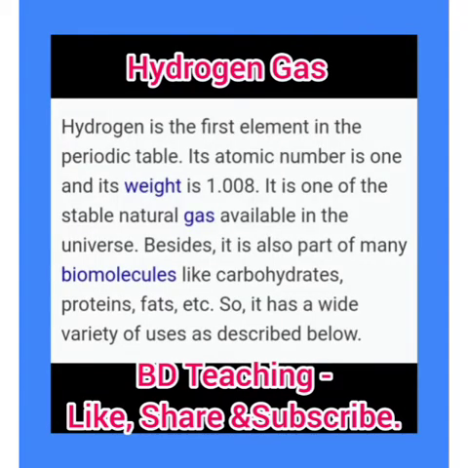Hydrogen is the first element in the periodic table. Its atomic number is 1 and its weight is 1.008. It is one of the stable natural gases available in the universe. Besides, it is also part of many biomolecules like carbohydrates, proteins, fats, etc. So, it has a wide variety of uses as described. So, we can easily remember all about this.